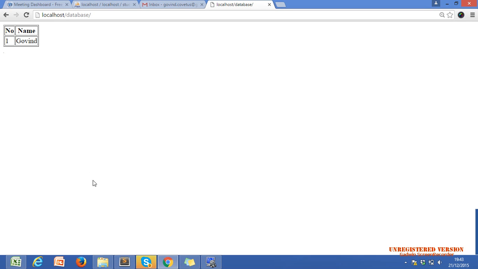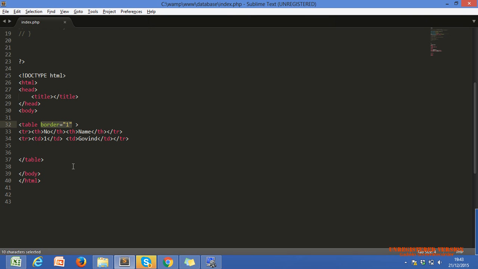Now what have I done? We have two rows, tr start and tr end. This is our first row, and this is our second row.